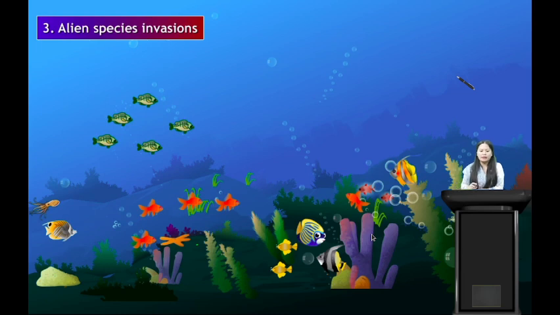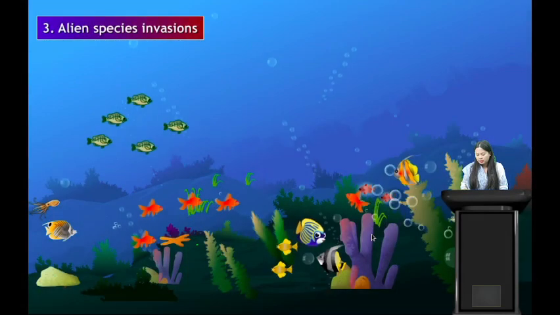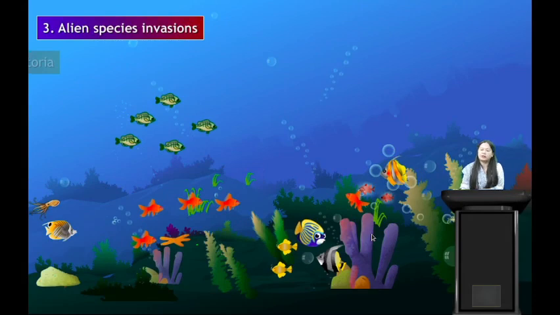Okay, so why did these endemic species become endangered? We have discussed that it is due to deforestation, that is destroying their habitats. The second point we discussed in the previous class is over exploitation of natural resources, over harvesting, over hunting for food, or over harvesting of marine fishes, which will also make the endemic species become endangered. Another point is alien species invasion. Besides deforestation and overexploitation, alien species invasion also causes endemic species to become endangered.